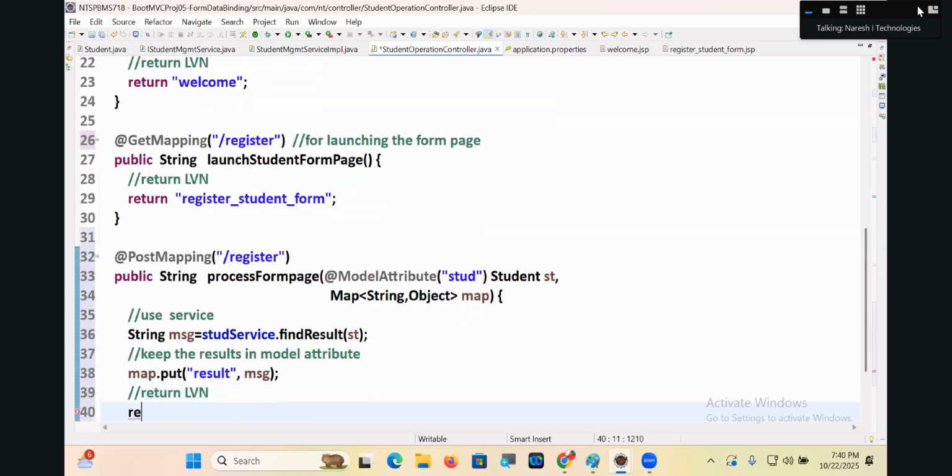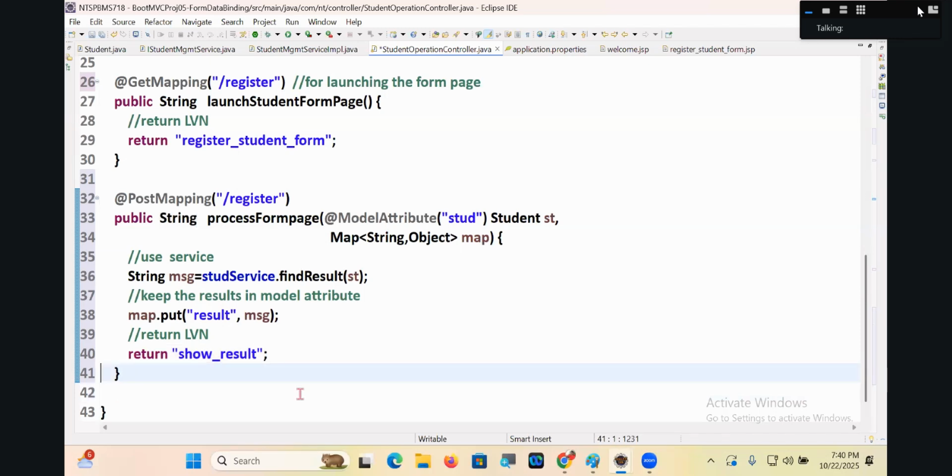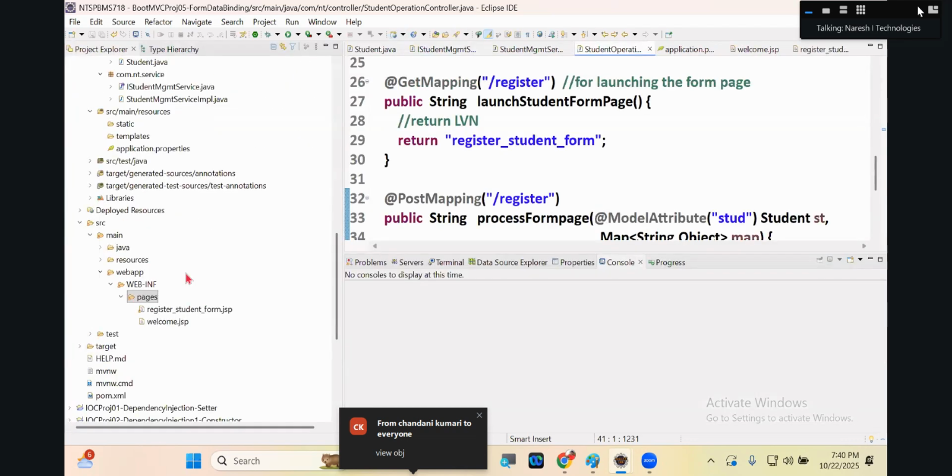Return logical view name, show underscore result. Comfortable, my dear? Come on. This logical view name goes to whom? Dispatcher servlet, view resolver, to get the view object, and it looks for show underscore result dot JSP.